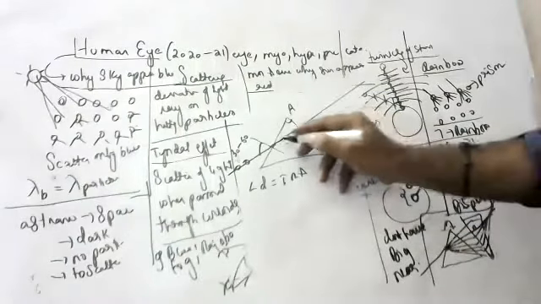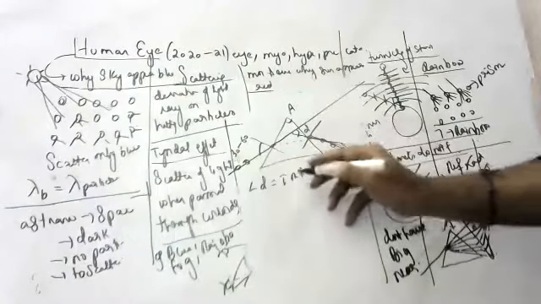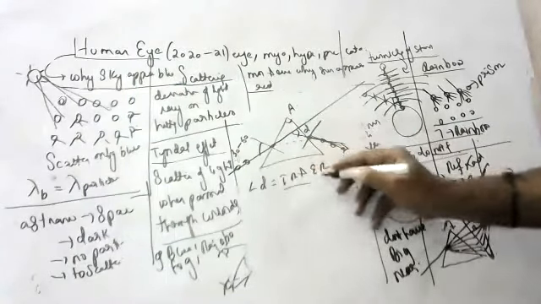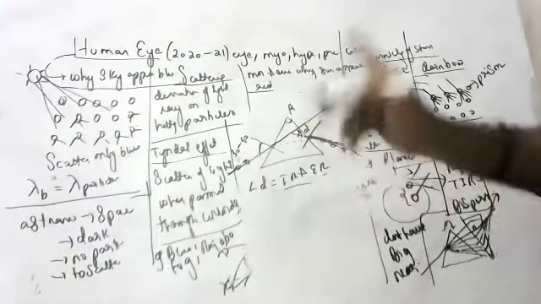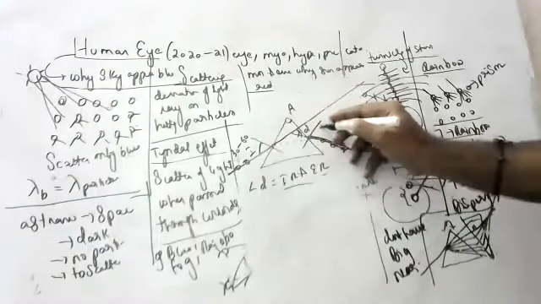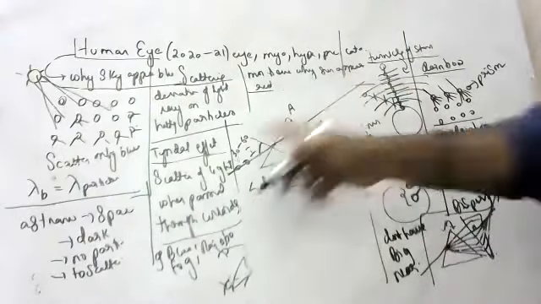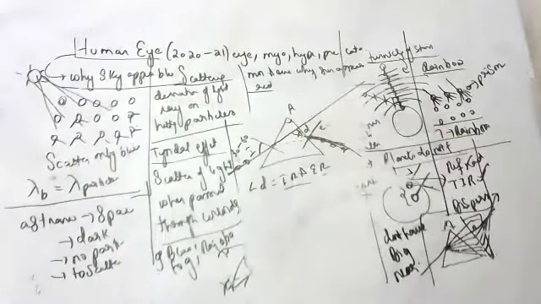What is the angle of deviation? It is the angle between the incident ray and the emergent ray. This is the incident ray, this is the emergent ray. What is the angle of deviation? It is the angle between the incident ray and the emergent ray.